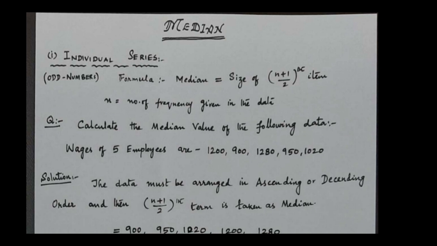I am going to explain the second important method in measures of central tendency, or measures of averages, that is normally called the median. In previous presentations we have completed all three series of mean: individual, discrete and continuous series. Now the second important method of the measures of central tendency is median.